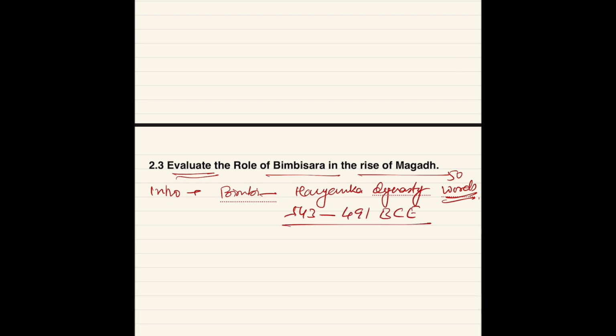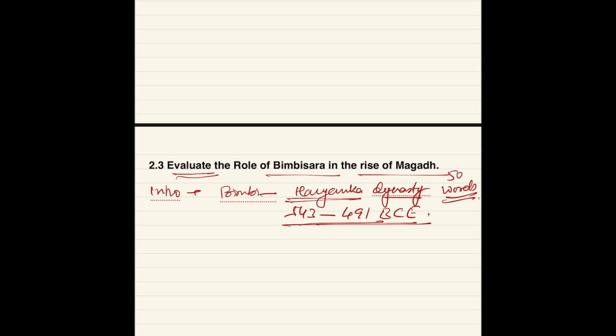You can write these 2 points in your introduction: one is the Haryanka dynasty, one is this period. The evaluator will definitely give you at least 1 mark for this introduction.